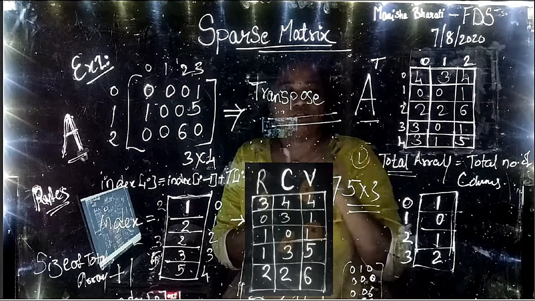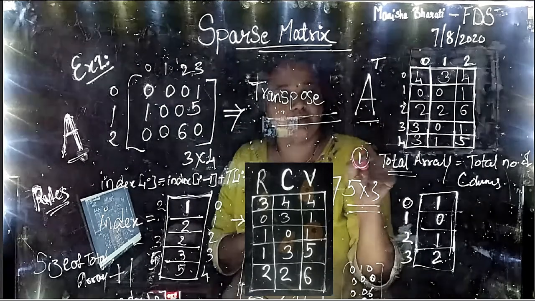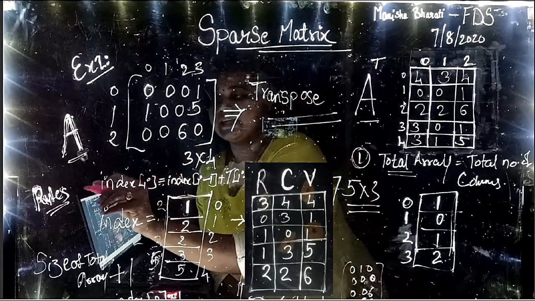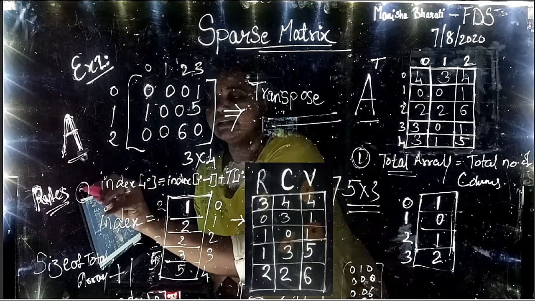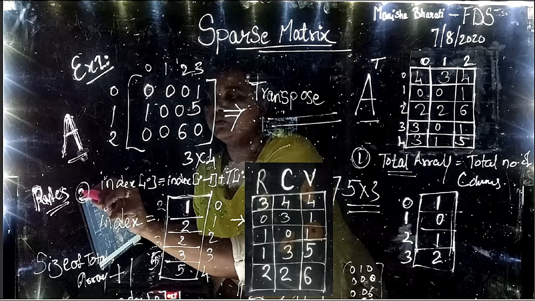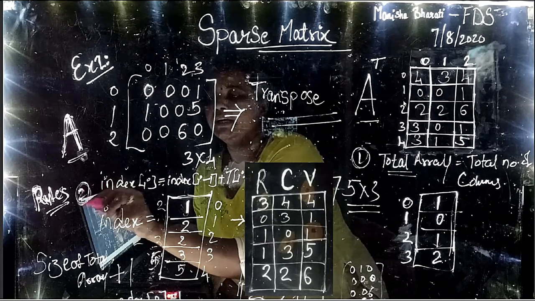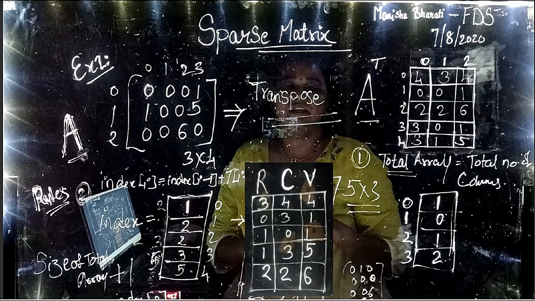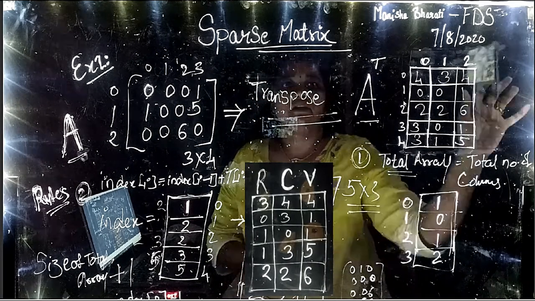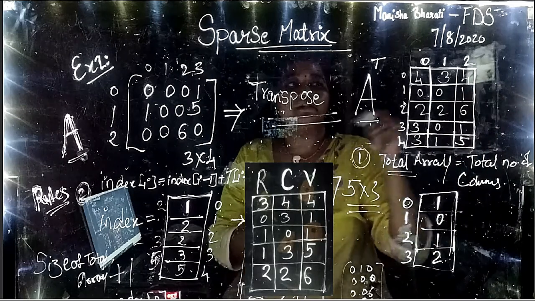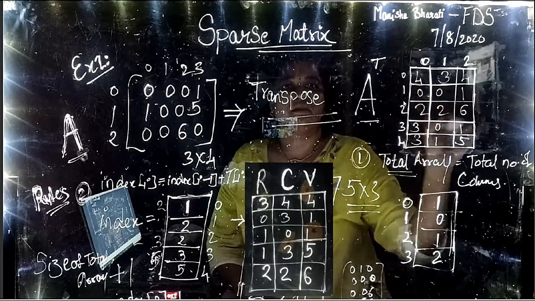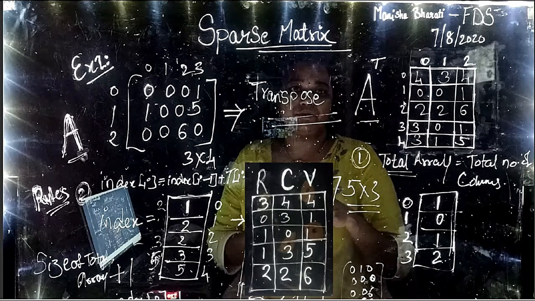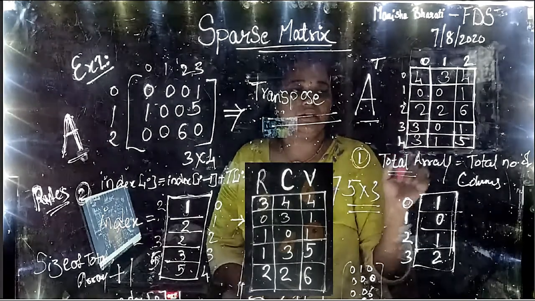We need to first calculate the total array. Based on the total array, we need to find out the index array. This is step 2. We need to find out the index array, and with the help of the index array, we are going to tabulate the values in a transpose matrix. Okay. So let us first go with step 1, that is to calculate the total array.